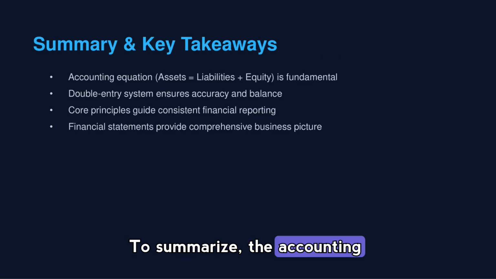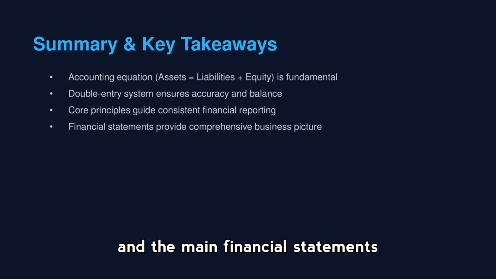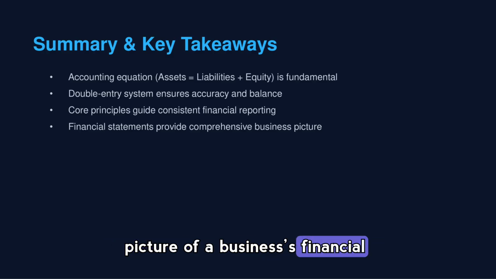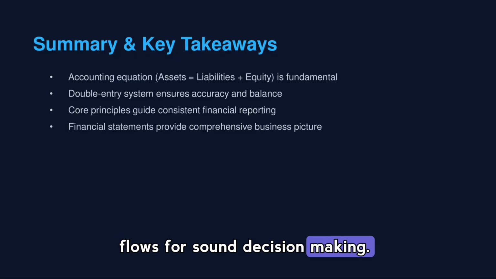To summarize, the accounting equation underpins all records. The double entry system ensures accuracy and balance, core principles guide consistent reporting, and the main financial statements together provide a comprehensive picture of a business's financial position, performance, and cash flows for sound decision-making.